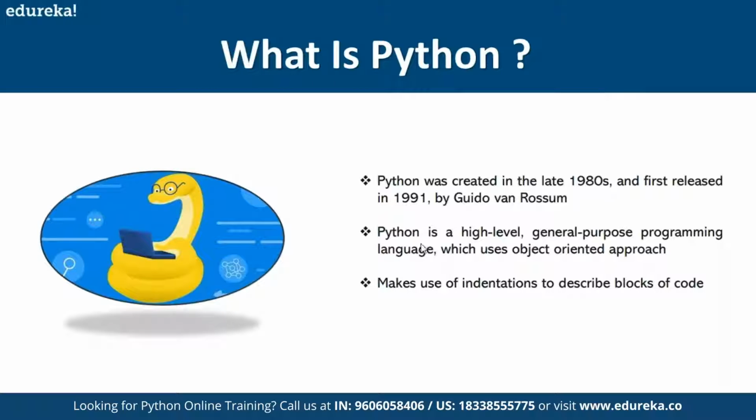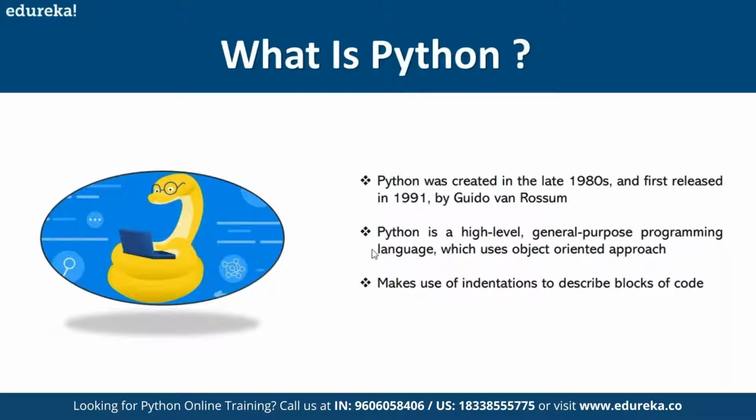It is not, as people like to show, about a snake or anything like that. It is the name of a series. You can search Monty Python. That used to be a famous comedy circus episode series on the BBC in Britain. So basically, Python is a high level language. When I say high level, you can write in English language. That's what they mean by high level. And it's a general purpose programming language.